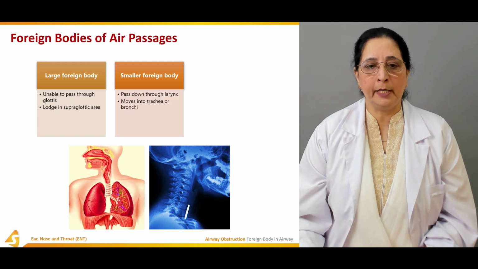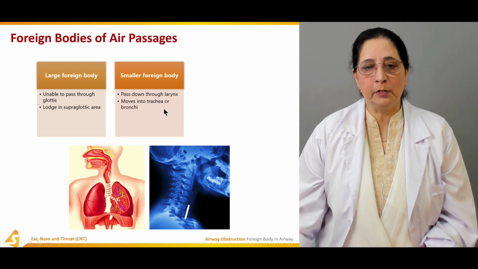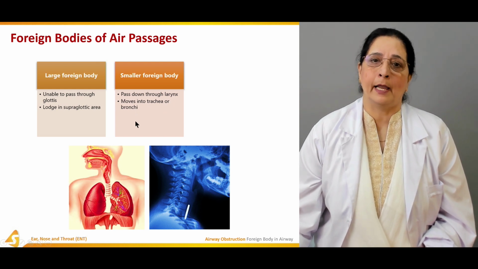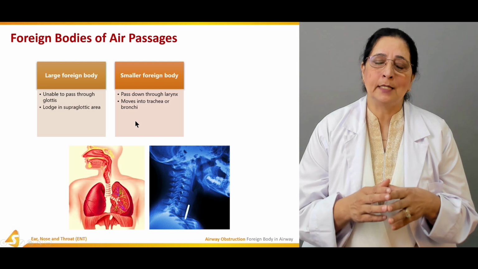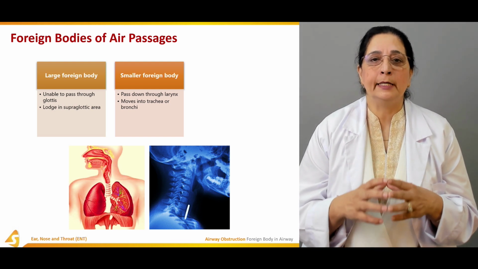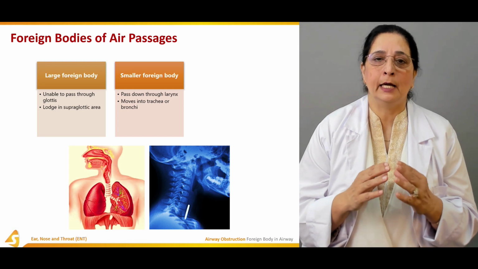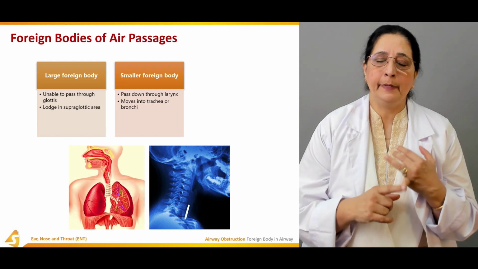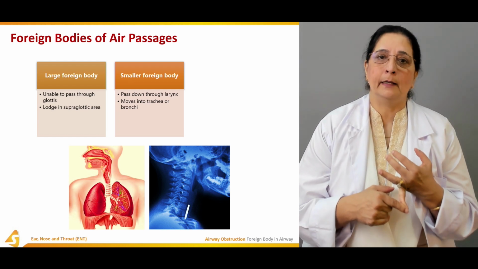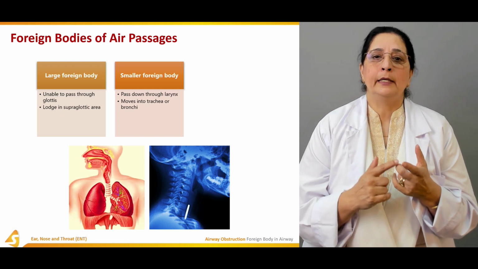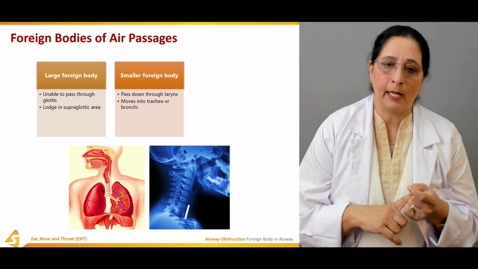Smaller foreign bodies usually pass down the larynx and move into the trachea or bronchi. So if it is small in size, it will cross the glottis now, and it can go and lodge in the trachea or the bronchi. So it can be in the supraglottic region, in the trachea, or it can be in the bronchi.